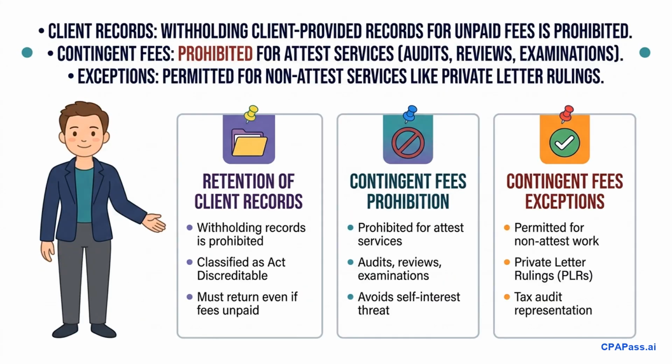Let's examine 2 highly tested enforceable rules, client records and contingent fees. First, withholding client-provided records because of unpaid fees is strictly prohibited. Doing so is classified as an act discreditable. You must return them upon request. Second, contingent fees are generally prohibited for attest services like audits, reviews, and examinations to preserve objectivity. However, a key exception exists. Contingent fees are permitted for non-attest services, such as representing a client in a private letter ruling or a tax audit. Memorize these specific rules and exceptions, as examiners love to test these boundaries.